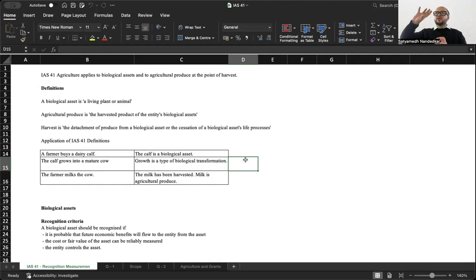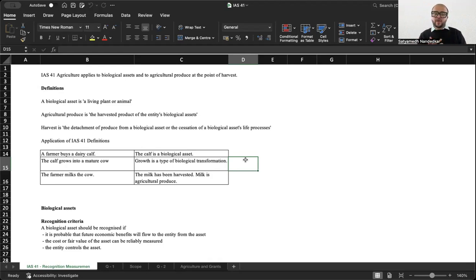Similarly, the fruits plucked from the tree are also agricultural produce. It is the harvested product of the entity's biological assets. So what does the biological asset create? It creates an output. From a cow, you get milk. From a mango tree, you get mangoes. That is your agricultural produce.